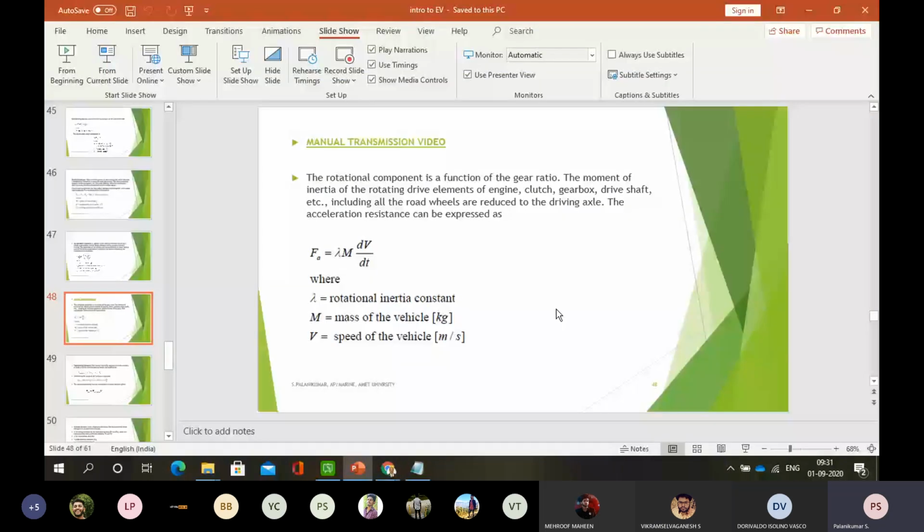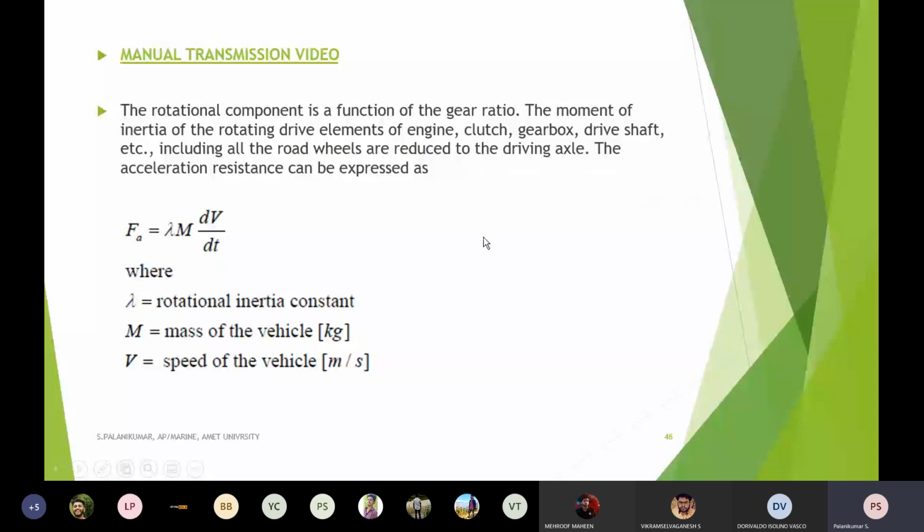Here I'm showing, because this is the right time to show you the manual transmission video, so you can see. Irrespective of the constant propulsion power, we can alter the speed and the torque that is really applied to the wheel. That is a very big disadvantage of an IC engine based vehicle, because here I have to produce the same propulsion power. So that's what I told.